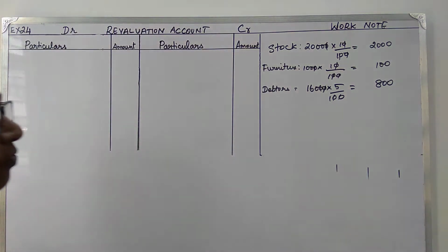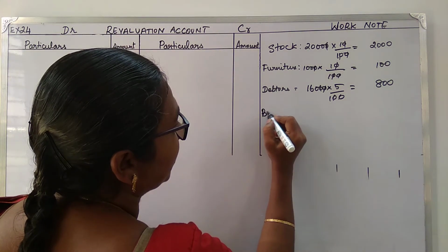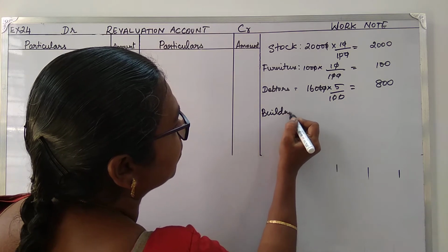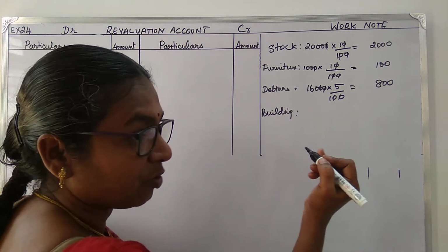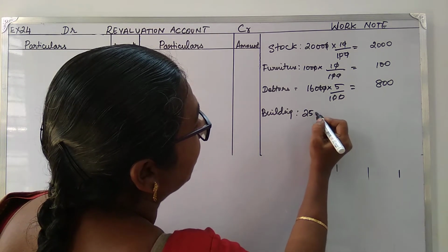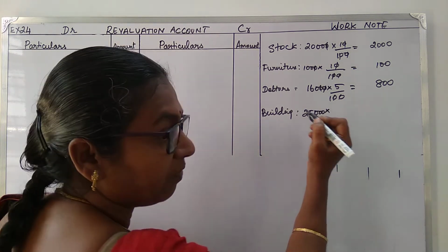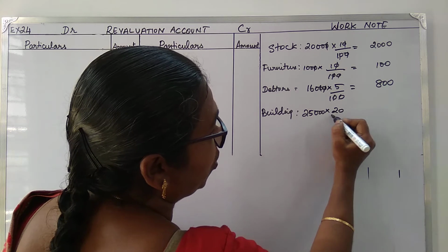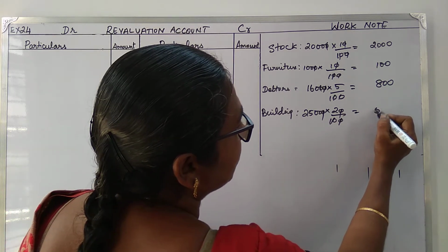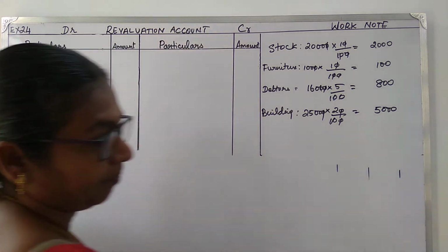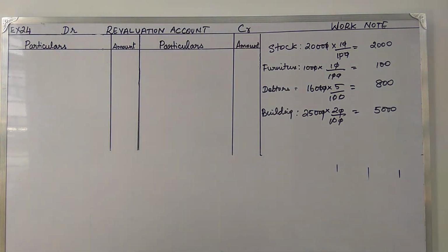Then we say the value of the building has been appreciated. Now the value of the building is given as rupees 25,000, appreciated to the extent of 20%. So it comes to 5,000. Okay. So only these are the items that will go into the revaluation account.